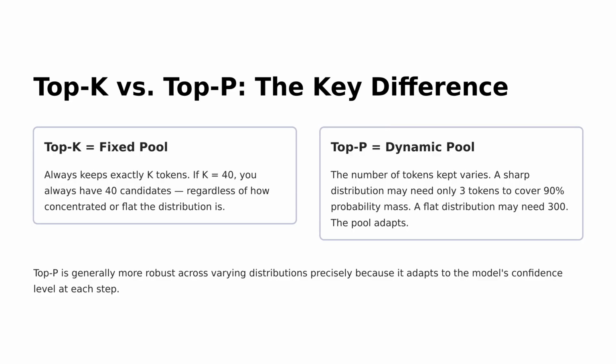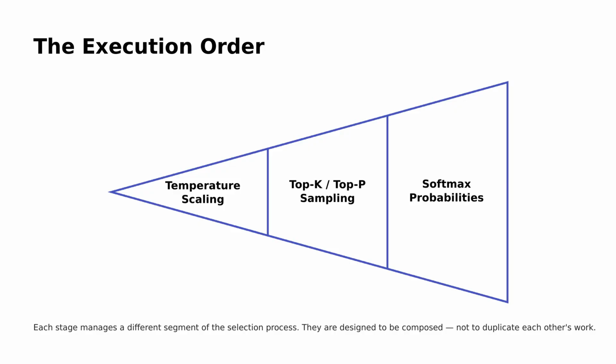Top K uses a fixed number of tokens, say 40, no matter how the data is spread out. On the other hand, top P adapts to the distribution's shape, keeping as few as 3 or as many as 300 tokens, depending on the model's confidence. This adaptability makes top P more robust when dealing with different types of data distributions.